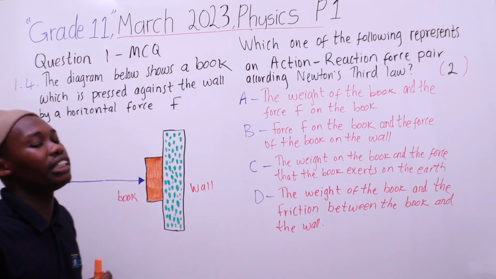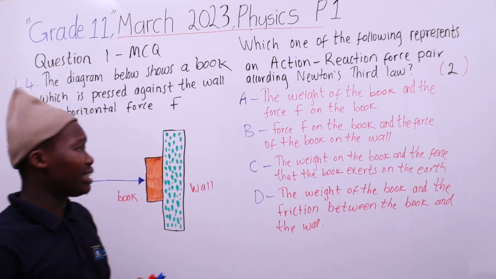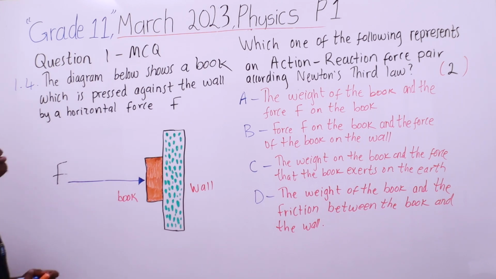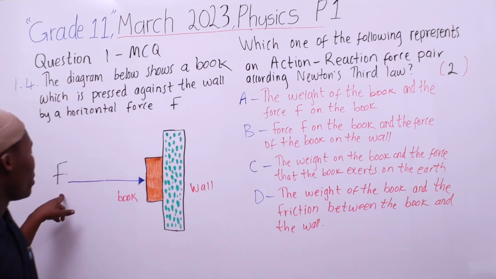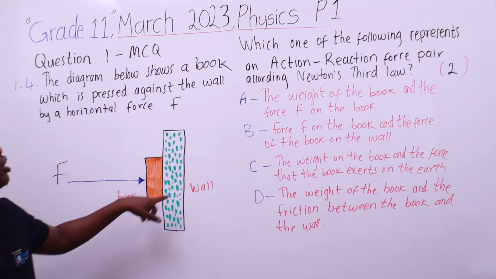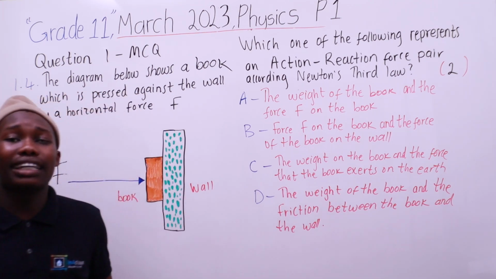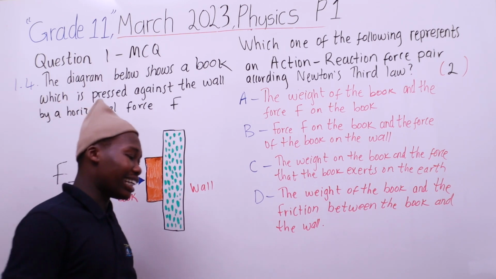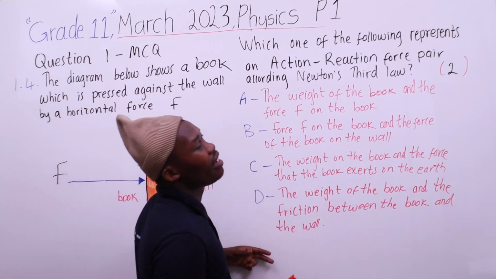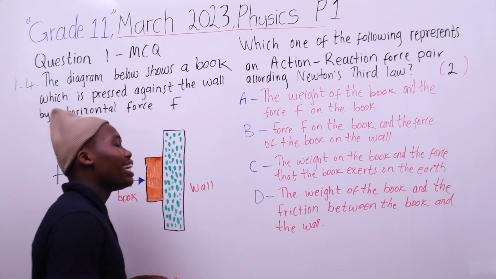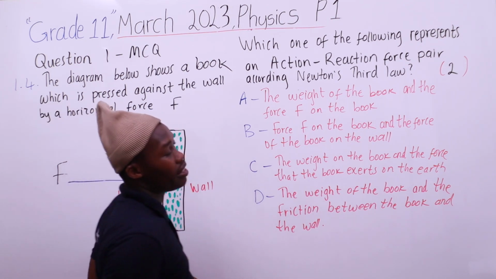Why? They have to be in opposite directions, but they're in the same direction, because the force F on the book and the book on the wall are all going towards the same direction. So we cannot choose that one, because for an action-reaction pair, the forces have to be equal, they have to be acting on opposite objects, and they have to be opposing each other.